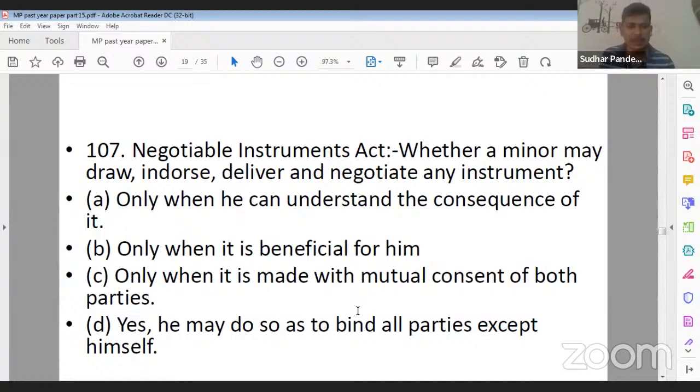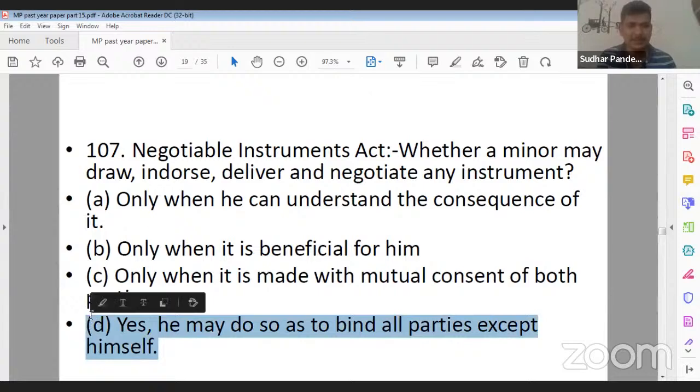Option C, only when it is made with the mutual consent of both of the parties. And option D, yes, he may do so, as it is binding on all the parties except himself. So, what should be the correct answer of question number 107? Yes, he may do so as it is binding on all the parties except himself. So 107, correct answer will be D for Delhi, right?